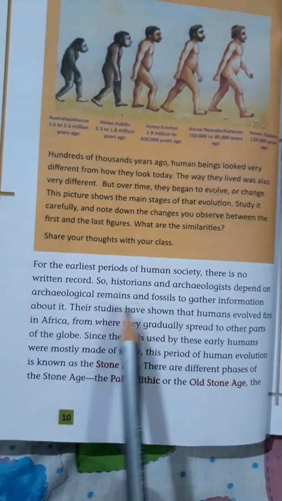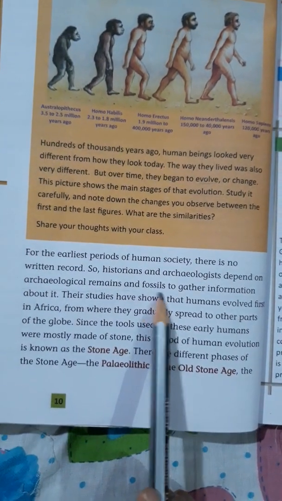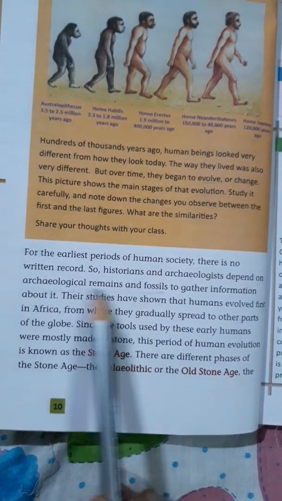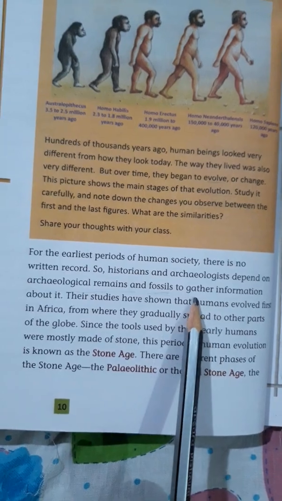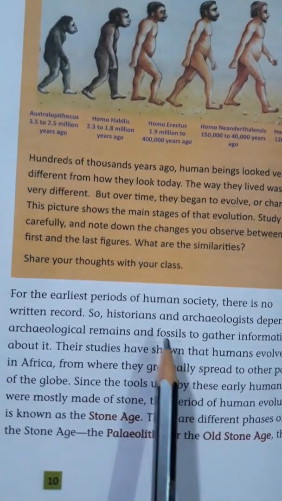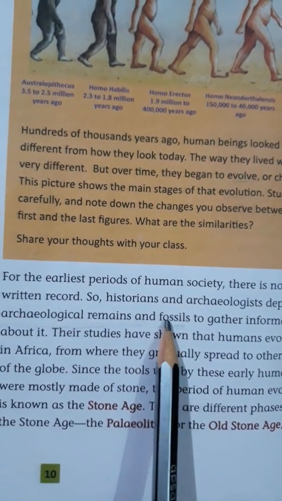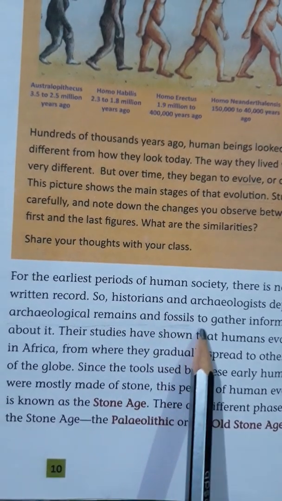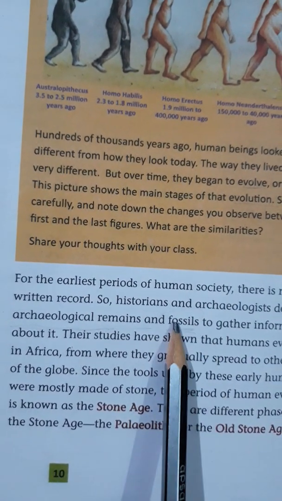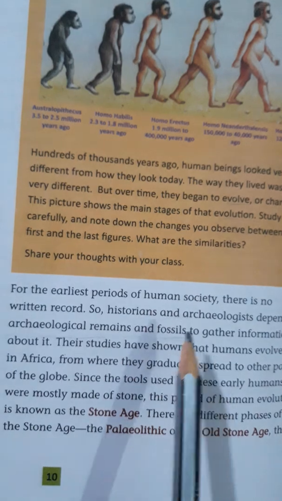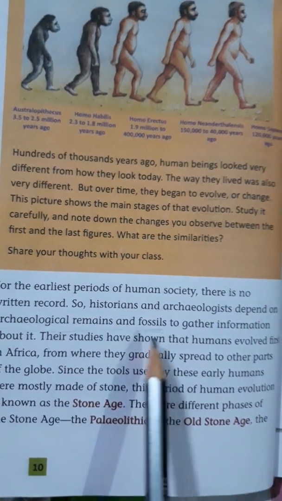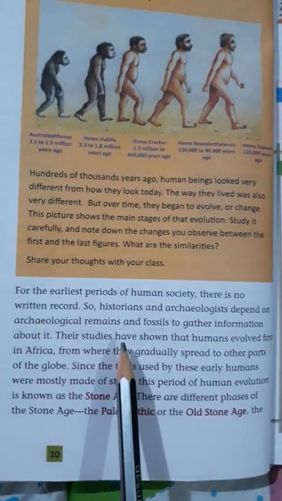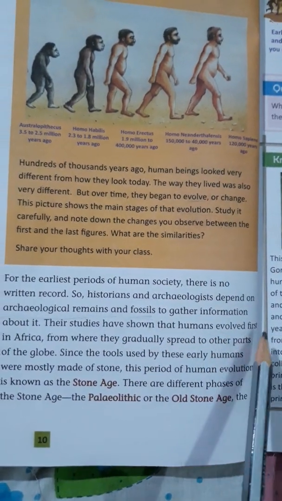So archaeological remains and fossils: fossils are the best example of archaeology to gather information. As there are no written records, historians understood from the fossils, whatever they found there, and noted down that early man's existence was there many years back.